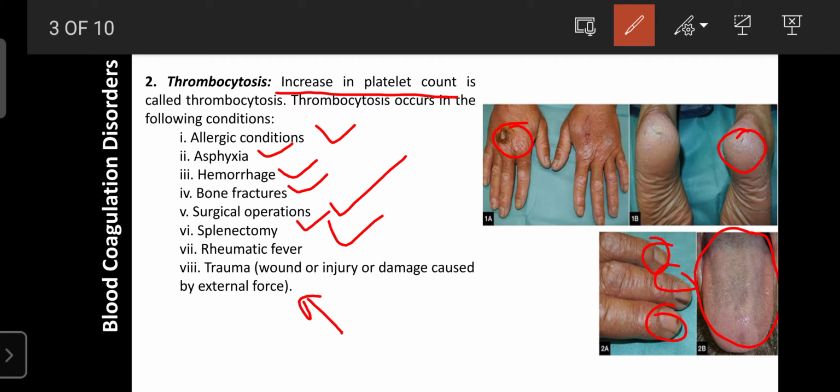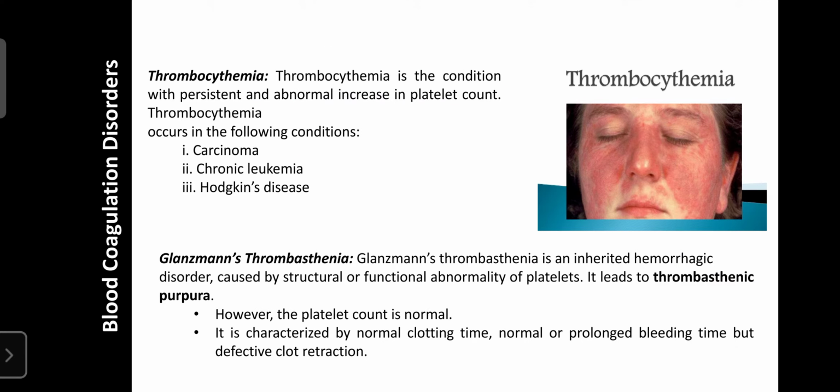So these are the various signs. With the help of these, by observing the feet or hand, the unnecessary appearance of wounds, as well as discoloration of the teeth, tongue, and nails, these are indications of an increase in platelet count. You can avoid further thrombocytosis by managing it properly.